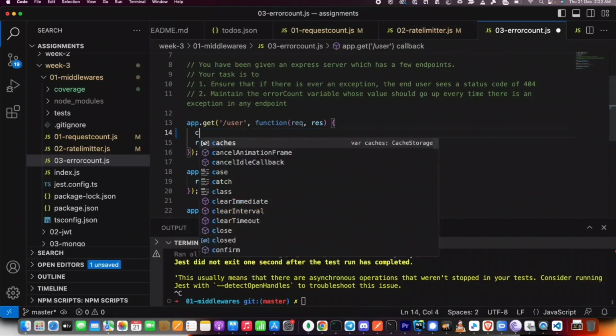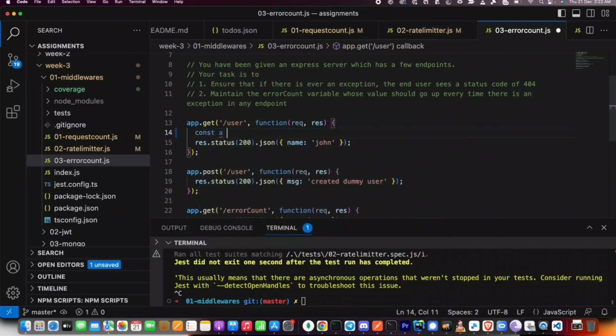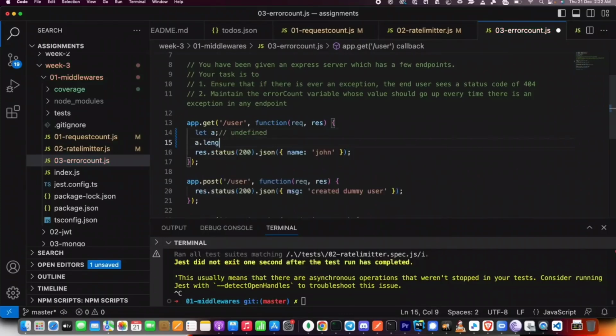If I do a const a, don't define it, don't give it a value, which basically makes a undefined. Let a. Then I try to do a.length. JavaScript will throw an error here. What does throwing an error mean? It means that JavaScript will be like, stop, I cannot proceed further. And JavaScript will give you a very big error message that something bad has happened here. So I'm going to stop execution of this program right here.